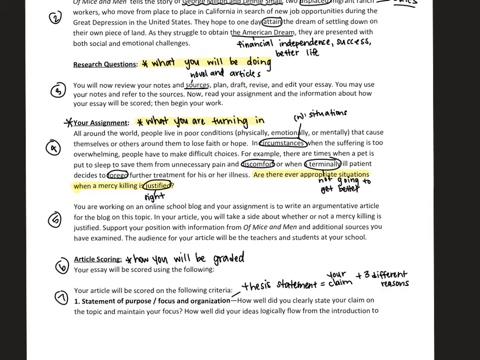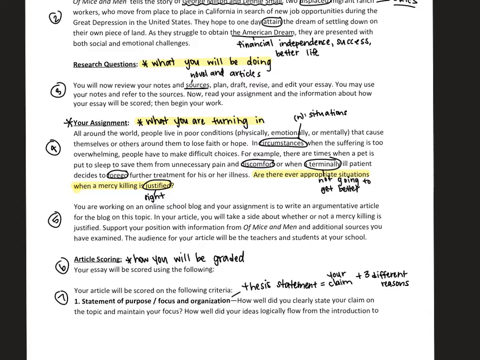So remember, argumentative essays are always based in opinion. That means this is not based in fact. It's based on what you think, and you are going to support that thought with research and with evidence from the book that we read. You are working on an online school blog, and your assignment is to write an argumentative article for the blog on this topic. In your article, you will take a side about whether or not a mercy killing is justified. Support your position with information from Of Mice and Men and additional sources you have examined. The audience for your article will be the teachers and students at your school.